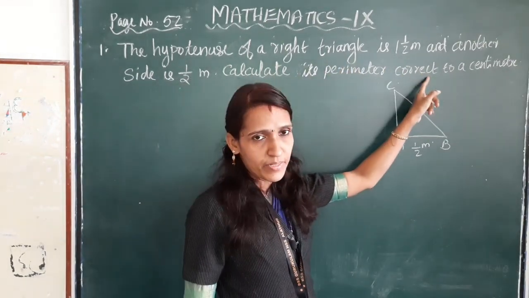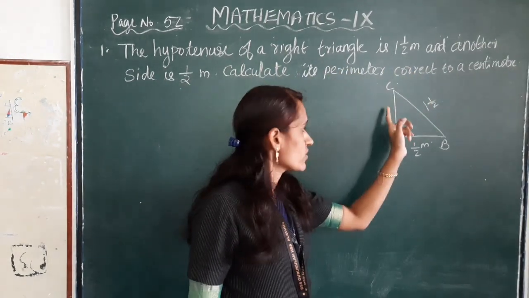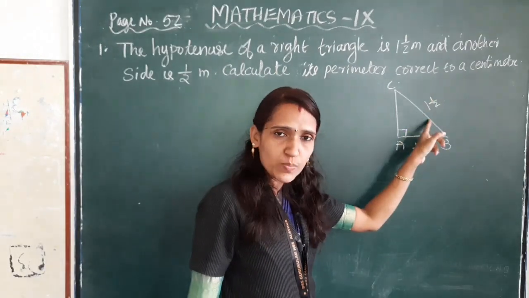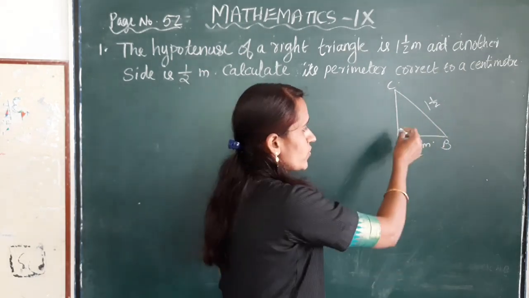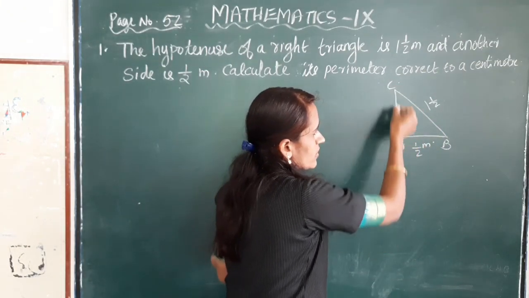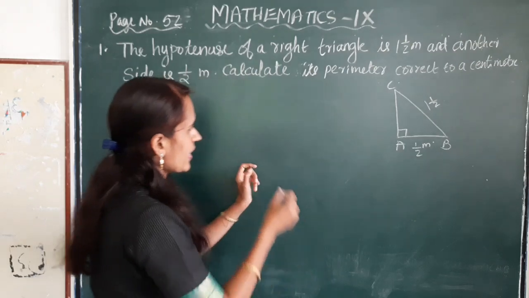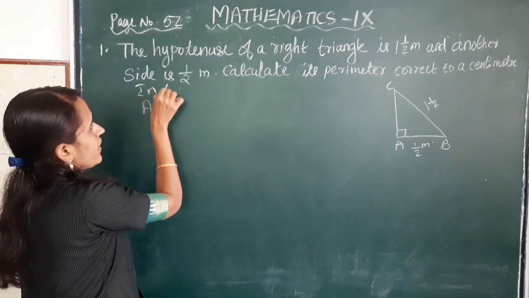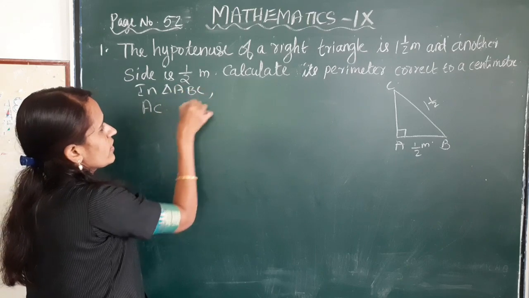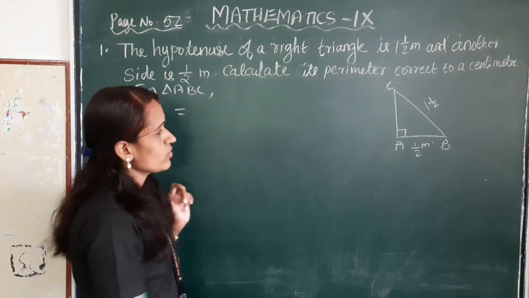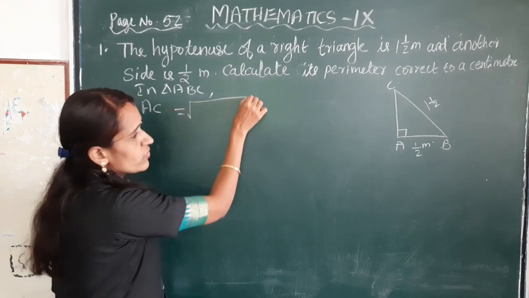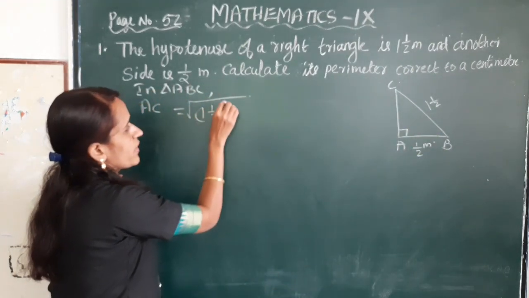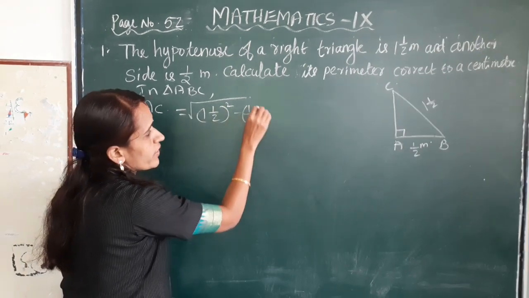Calculate its perimeter. Perimeter is sum of three sides. So first we have to find this length, that is AC. In triangle ABC, AC is equal to root of hypotenuse square minus base square.